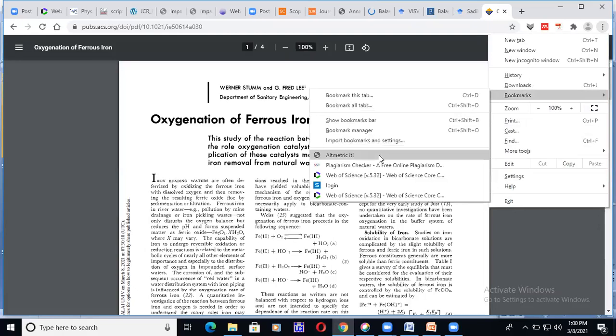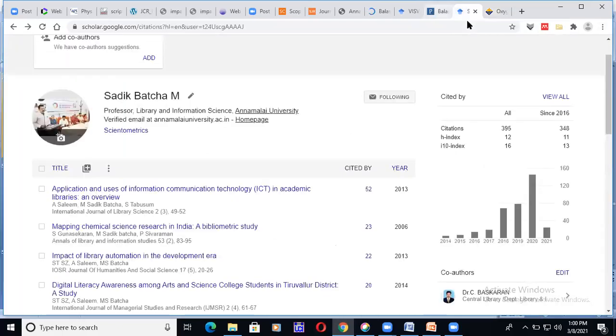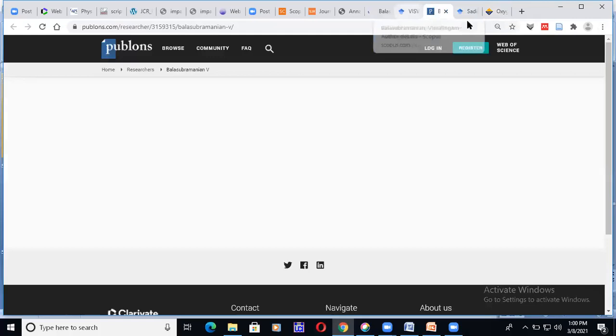And it will also be 0 for this one, I think. There won't be any altmetric score for this article also. So try to understand.